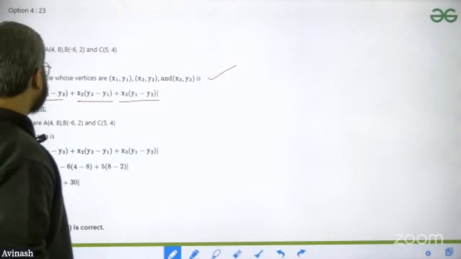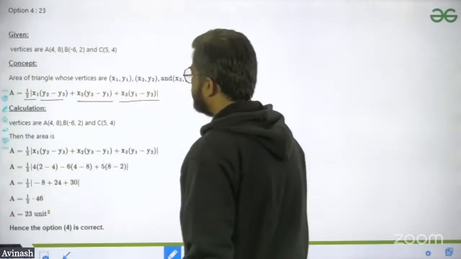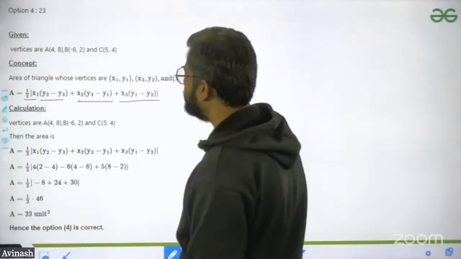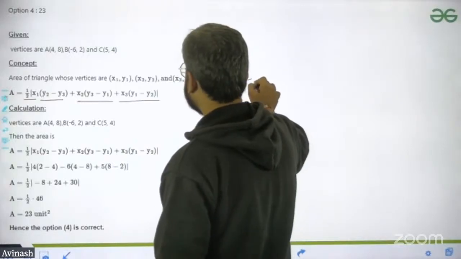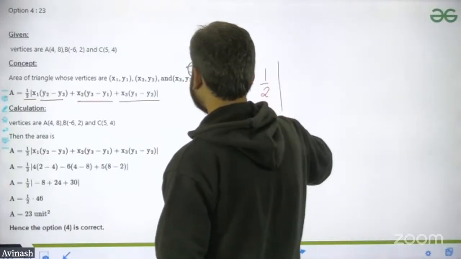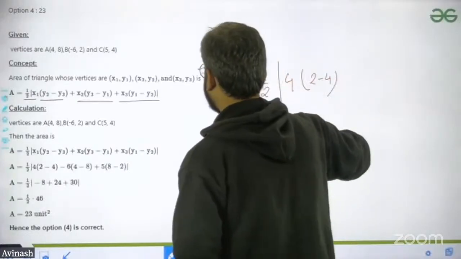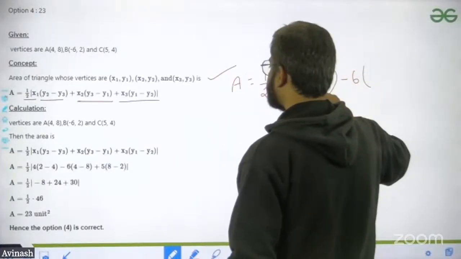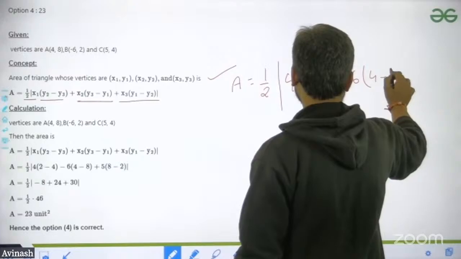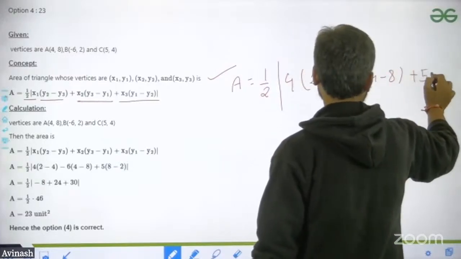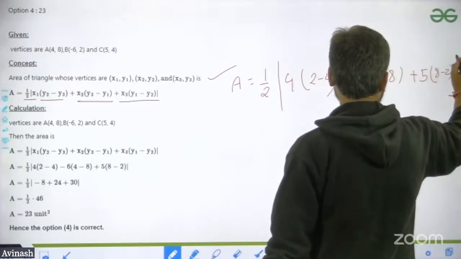Just simply put the x1 y1, x2 y2, x3 y3 data. So once I'm putting the data, A is equal to 1 by 2 times 4 times (2 minus 4), okay, then minus 6 times (4 minus 8) plus 5 times (8 minus 2), right?